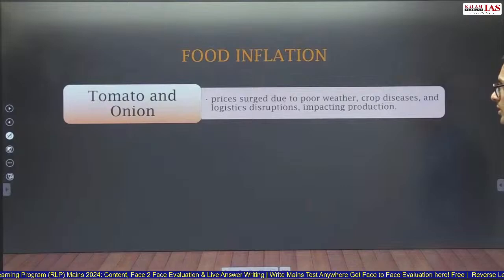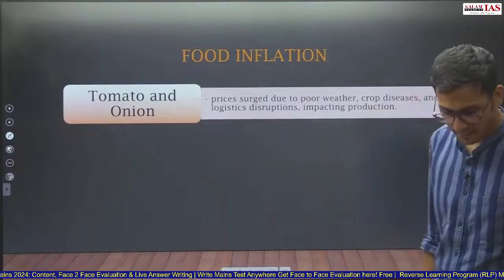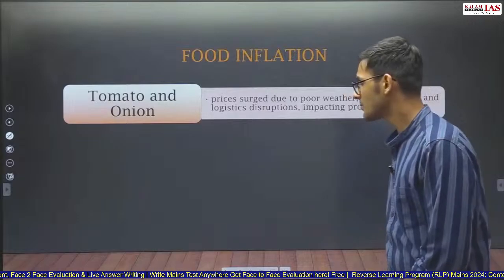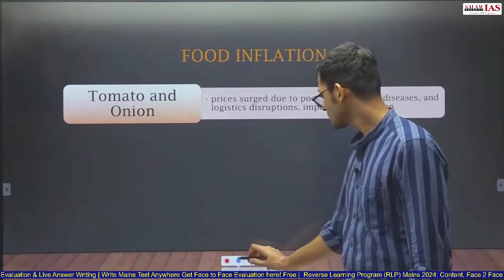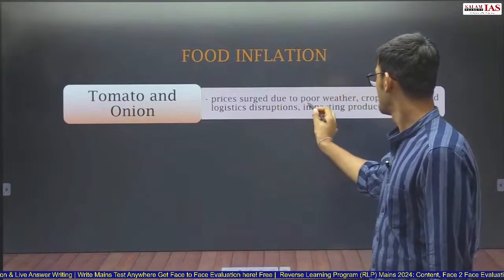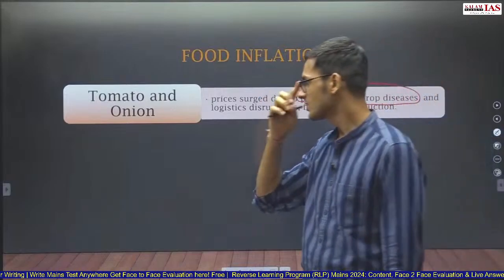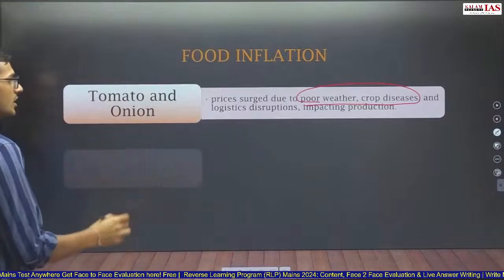First, tomato and onion, where prices surged due to poor weather, crop diseases, and logistics support impacting their production. You can talk about these two reasons. The tomato and onion prices increased due to poor weather and crop diseases, due to which production reduced.